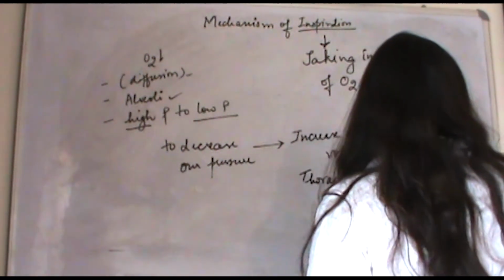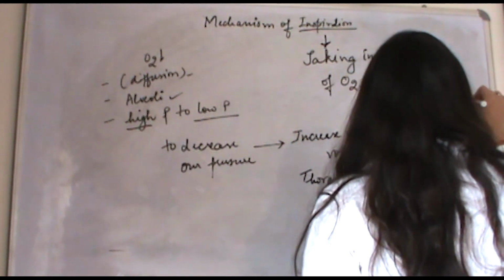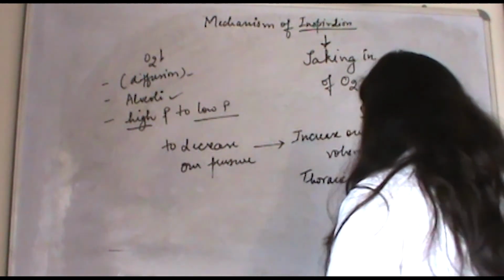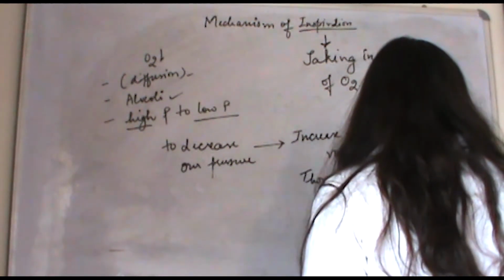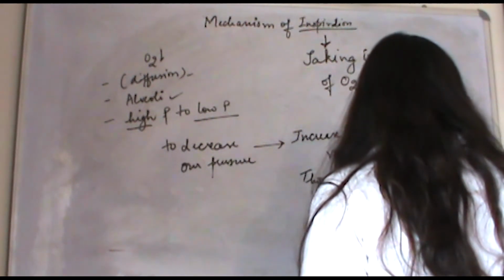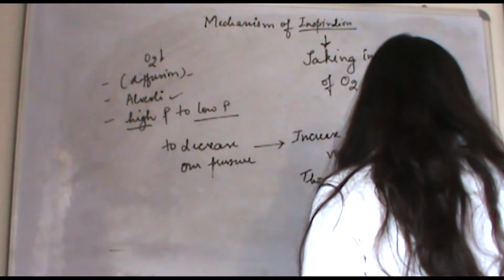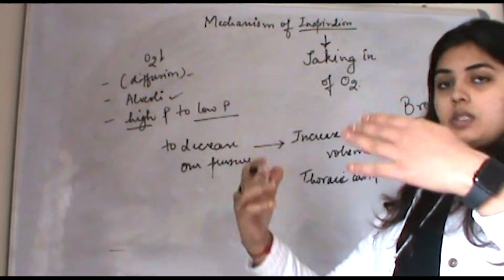We breathe in hard. When we breathe in, what is happening? First, we can feel the rib cage moving, upward and outward.